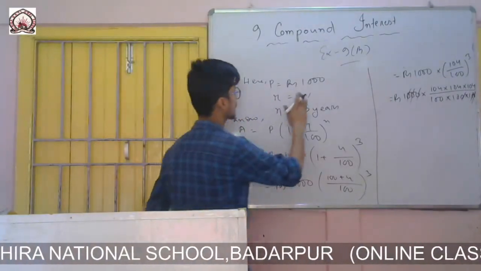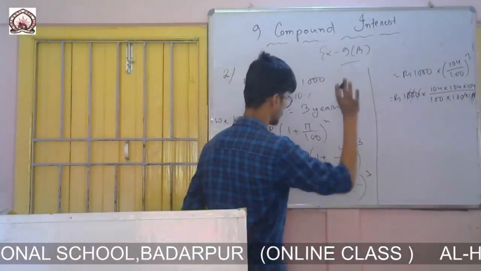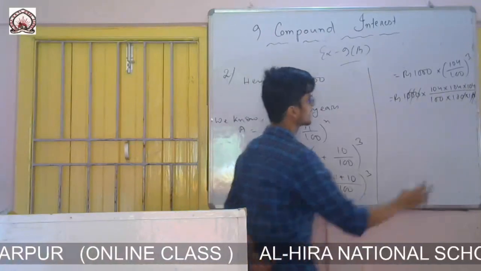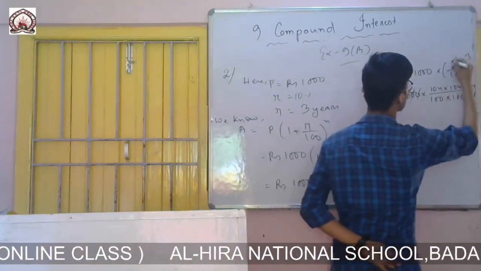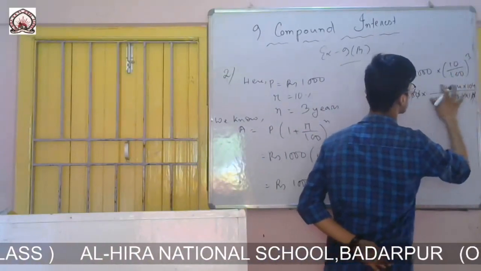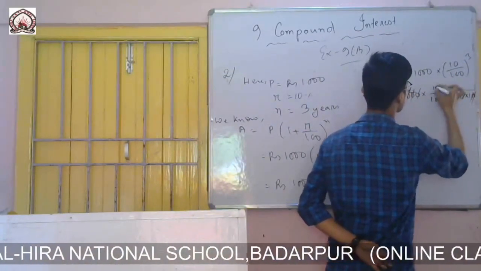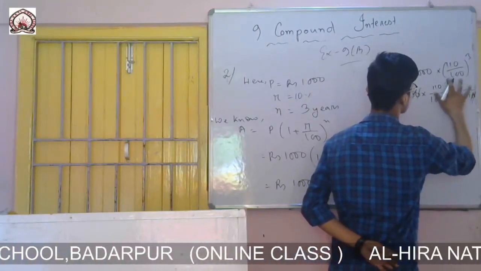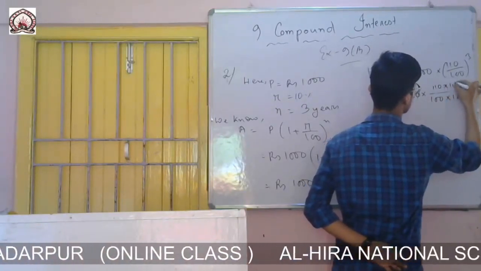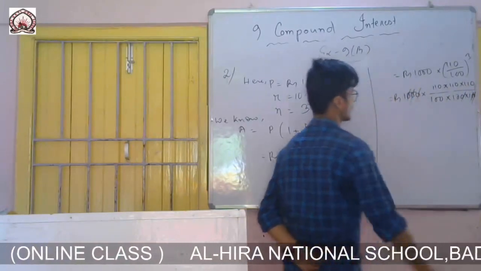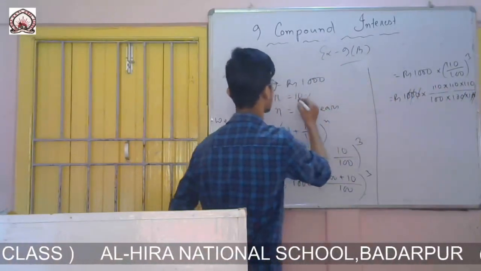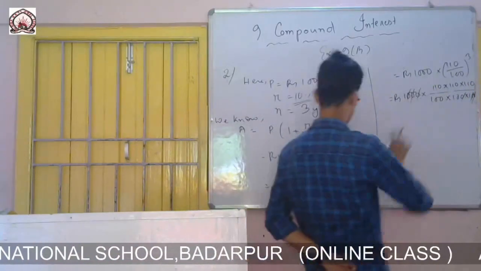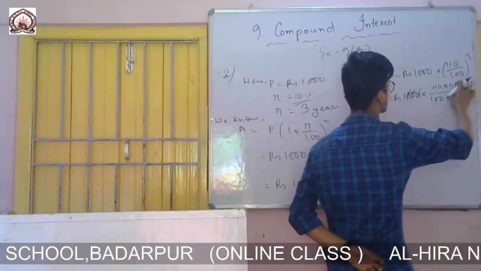Oh, sorry, here the rate of interest was 10%, not 4. It will be 110 into 110 into 100. You correct this one. Here the rate of interest was 10%, not 4. So 10, there also will be 10. Then 100 plus 10, it is 110 by 100.